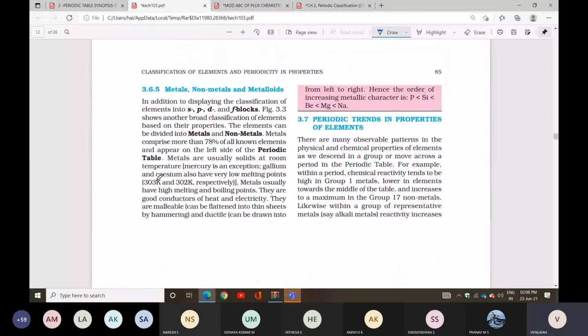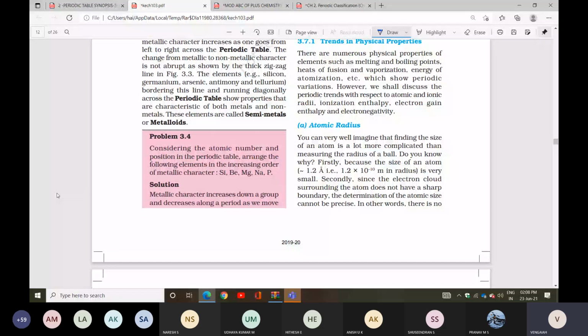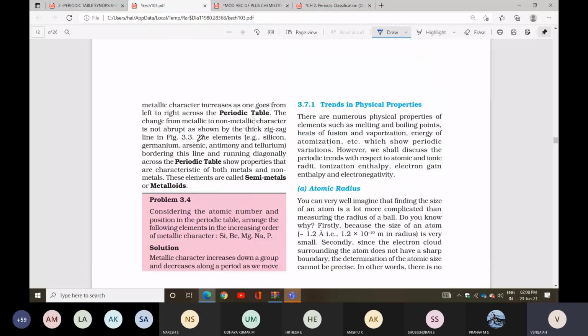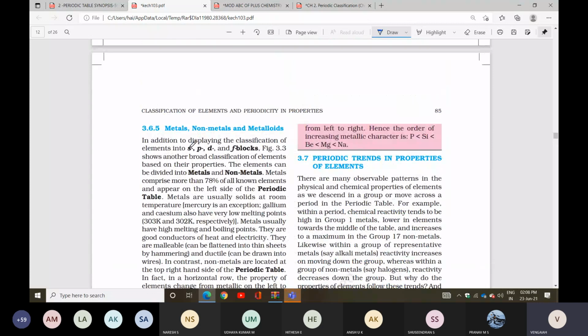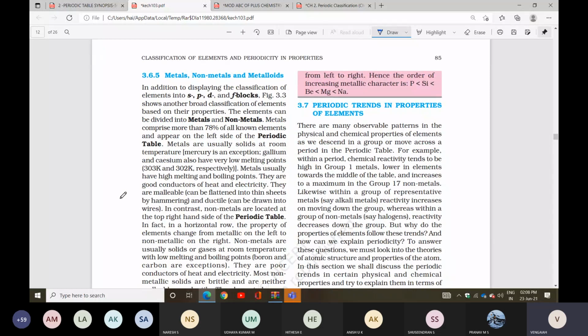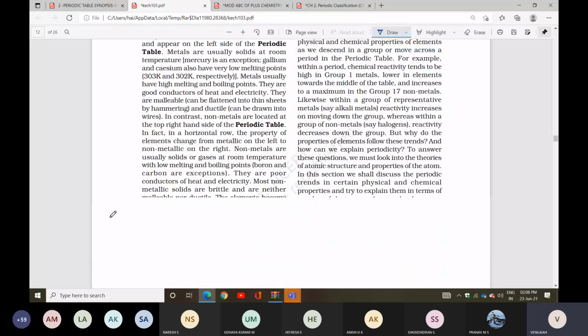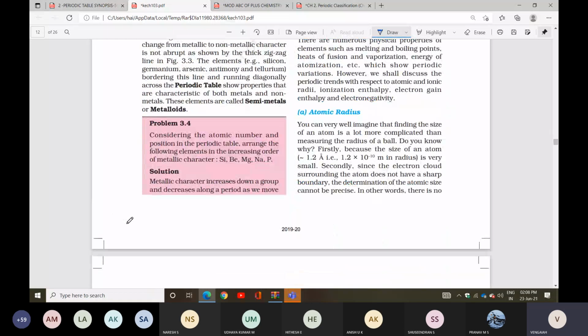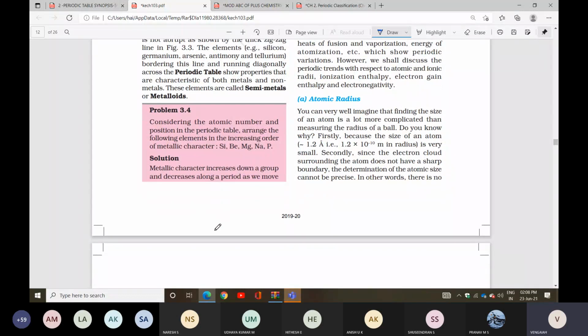Next question. Considering the atomic number and position in the periodic table, arrange the following elements in the increasing order of their metallic character. Metallic character increases down the group and decreases along the period. As we move down the group, what will happen? From left to right, what will happen? Hence, the order of increasing metallic character is given: phosphorus, silicon, beryllium, magnesium, sodium. Metallic character increases down the group and decreases along the period as we move.